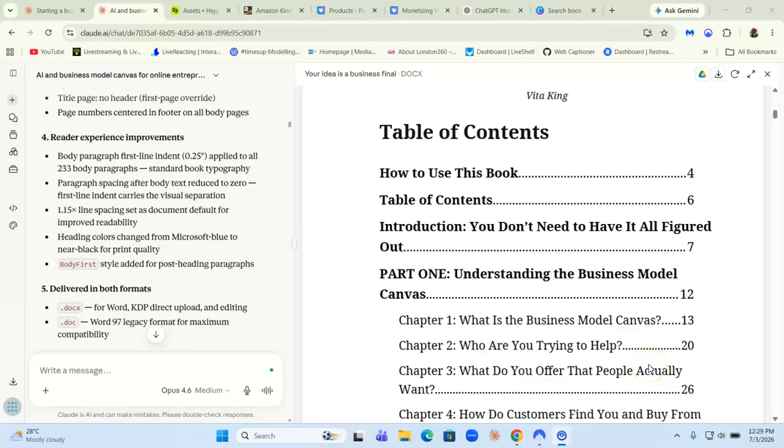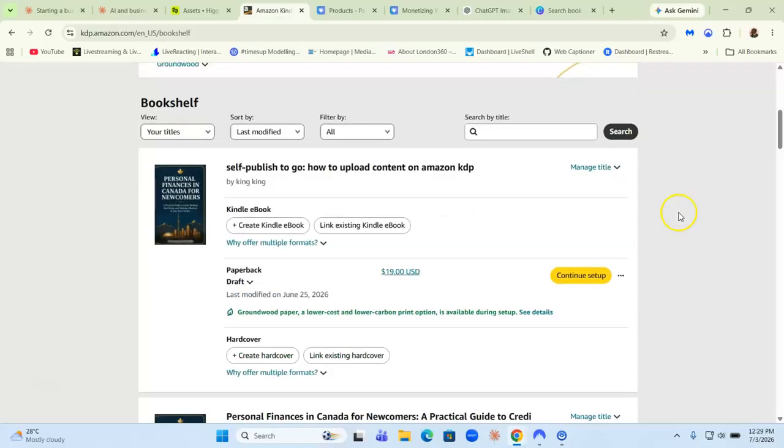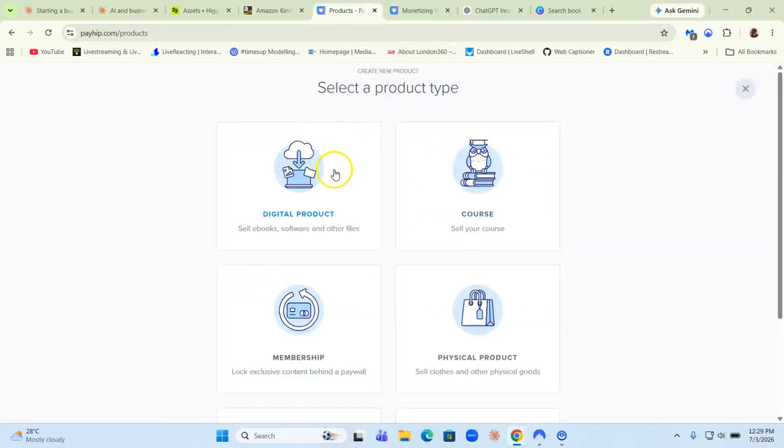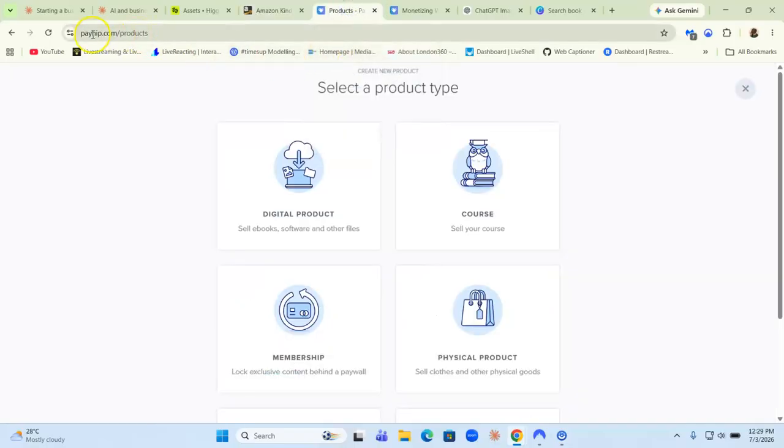So I'm going to give you some AI tools that you can leverage to publish your book on Amazon KDP or on your own website. And I'm also going to show you another website where you can upload your ebook. So if you don't want to use Amazon KDP to publish the physical copy, the paperback copy or the hardcover copy, you can use your own website, or you can use another website called Payhip, where you can sell just the ebooks.